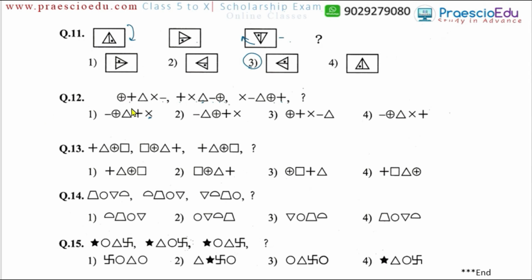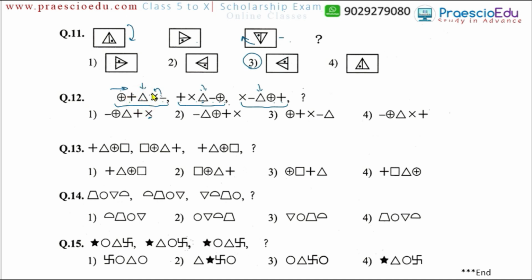Now question number 12. If you keenly observe all the terms, this is one group: first term, second term, and third term. So we have to find the fourth term. In these three terms, the triangle is always in the middle and does not change its position. But the symbol which is first from the left side is moved to the end for the next term, and the symbol at the end, or we can say the middle one also, is moved one place to the left. But the triangle is always in the middle.